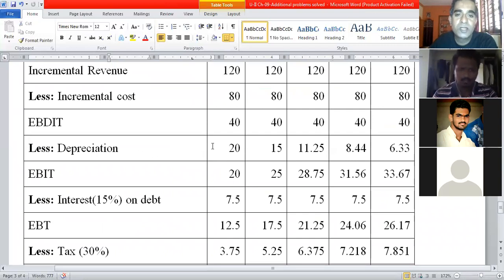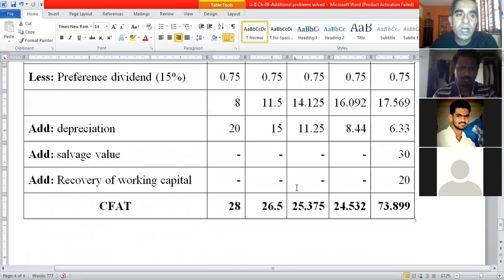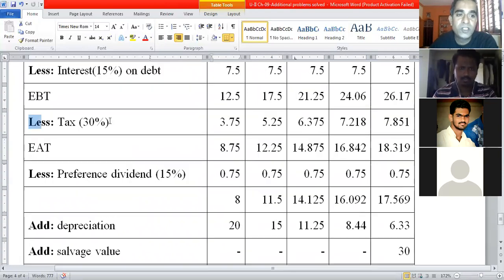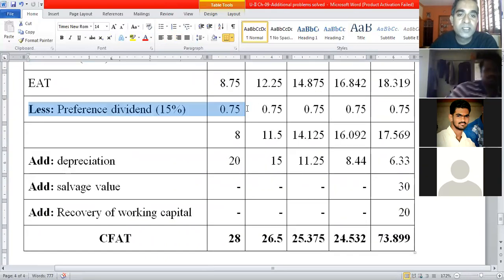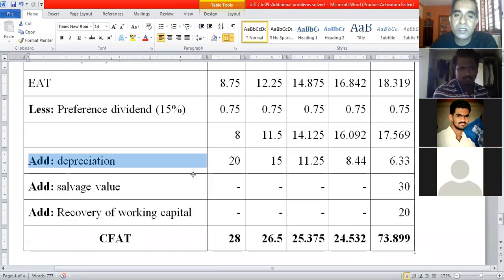Less depreciation. So after charging tax, and after paying preference dividend, one new step here, we need to add back the depreciation. Okay, clear? Okay, sir. Thank you. Yes. Good. Welcome. Next question.